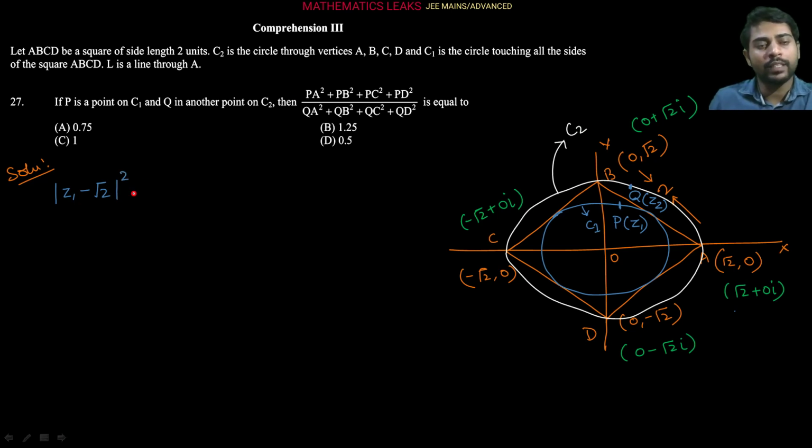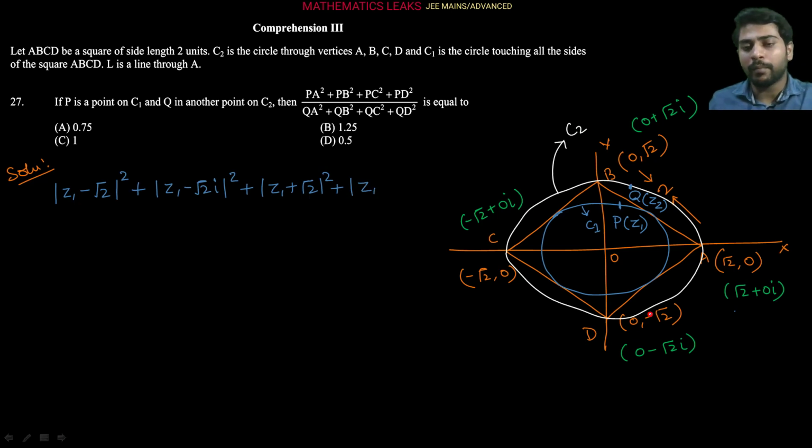right? PA square, so whole square it is, plus similarly PB if we are writing here, mod of Z1 minus the B complex number, B point represented by complex number 0 plus root 2 iota, so minus root 2 iota, whole square. Similarly PC, so mod of Z1 minus of minus root 2, so plus root 2, whole square, plus PD, mod of Z1 minus of minus root 2 iota, so plus root 2 iota, right?